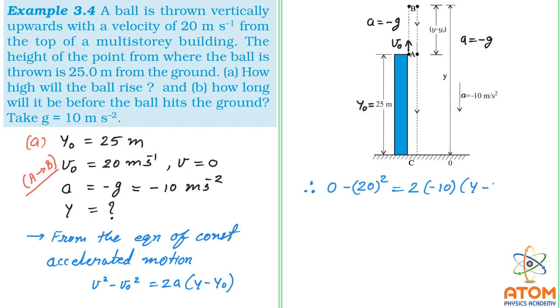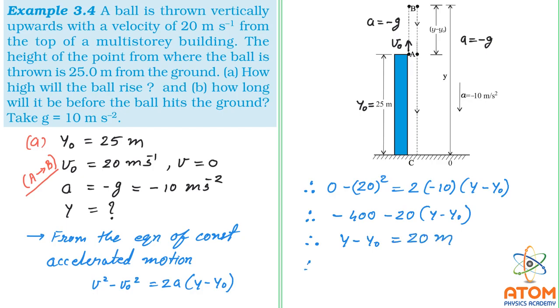Here I will put y0 only so that we can first get y minus y0, and after that we will find out y. So this will be minus 400 equals minus 20 times (y minus y0). From this we are getting y minus y0 as 20 meter.